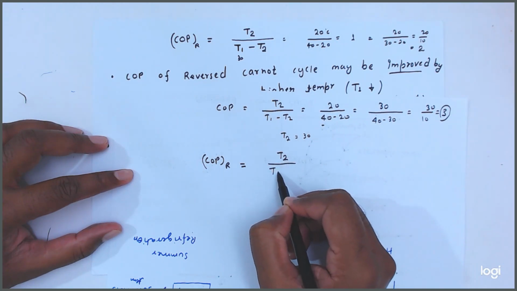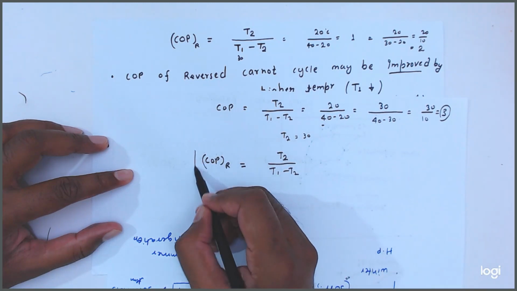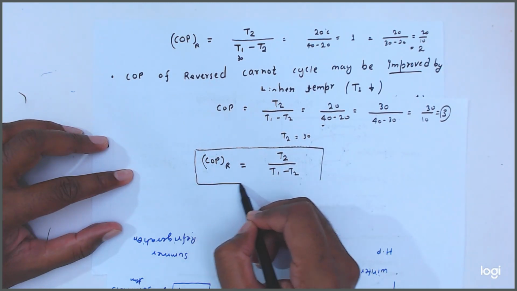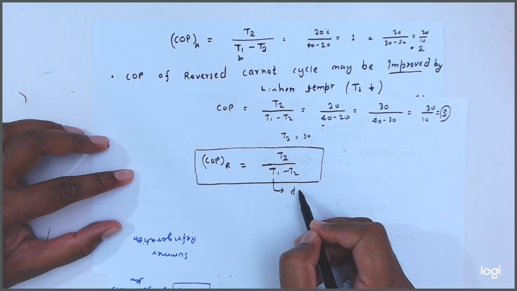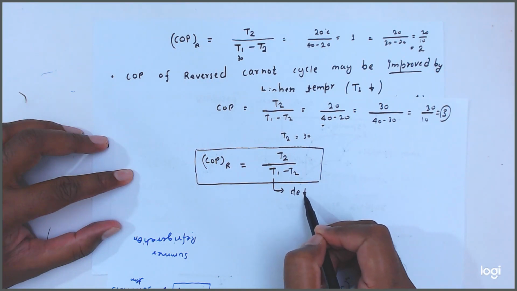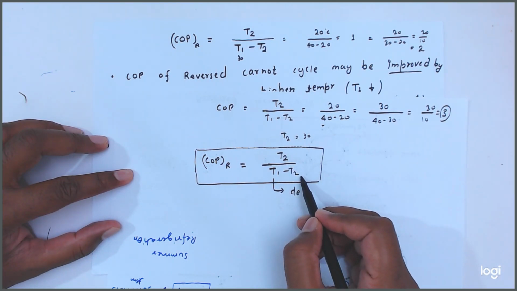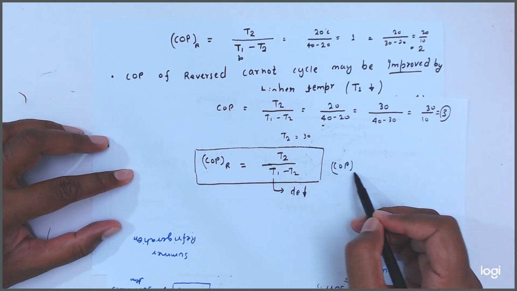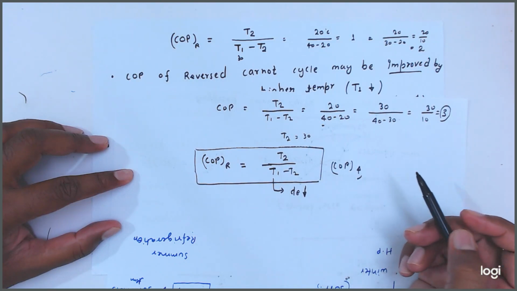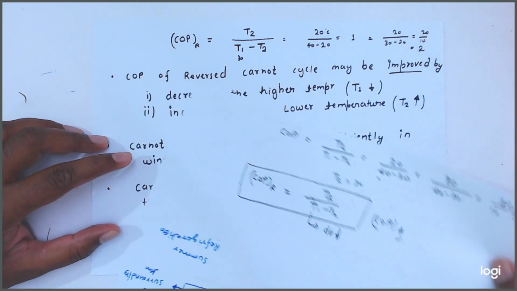This is the Carnot refrigerator. In the winter season, the T1 temperature has decreased because the environment temperature is decreasing, but T2 is constant. That's why the COP of refrigeration has increased.